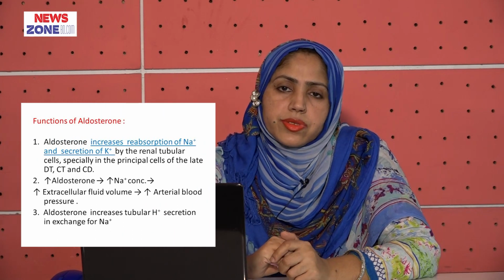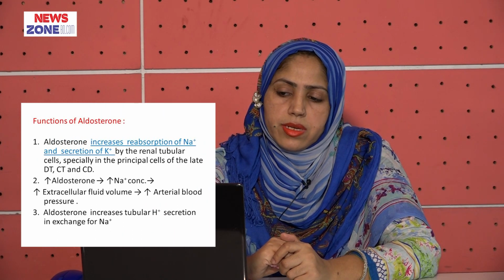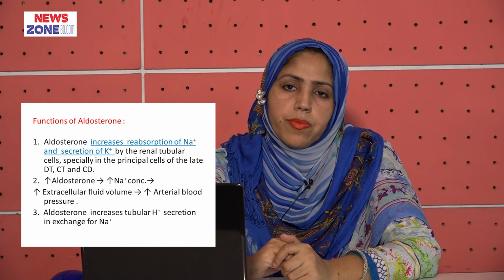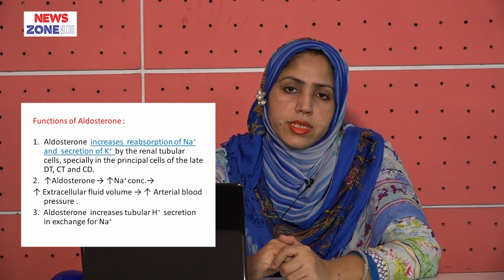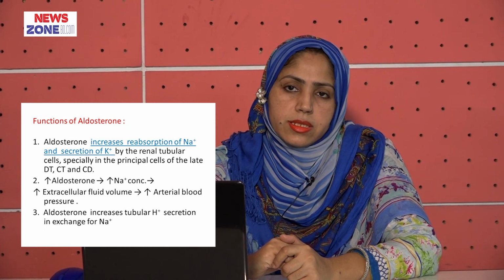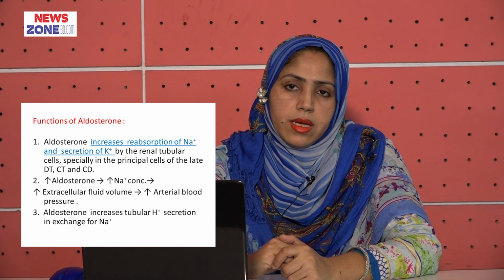The function of aldosterone is very important for students. Aldosterone increases the reabsorption of sodium and secretion of potassium by the renal tubular cells, especially the principal cells of the late distal tubule, cortical collecting tubule and collecting duct.